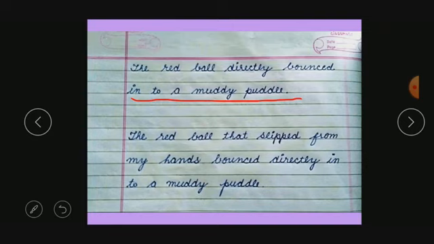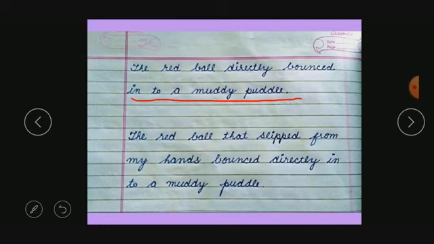In this sentence, which I underlined, there is a noun phrase. A noun phrase consists of a noun, articles and one or two adjectives that modify the noun. But neither of these phrases contains a verb, so they cannot be considered a clause. Here you can't see a verb. "Into a muddy puddle": is there any verb? No. So this is a phrase.